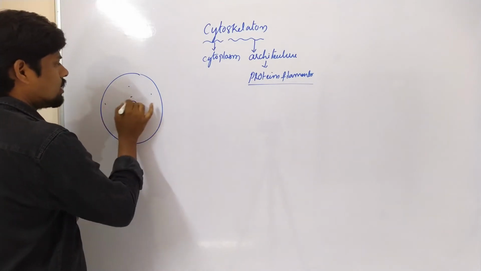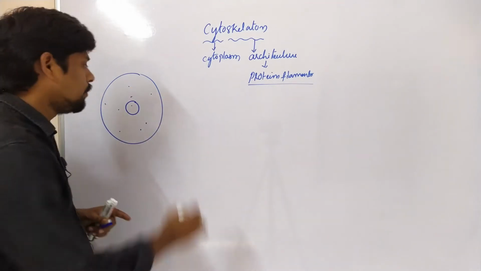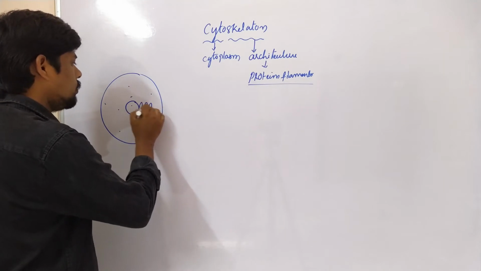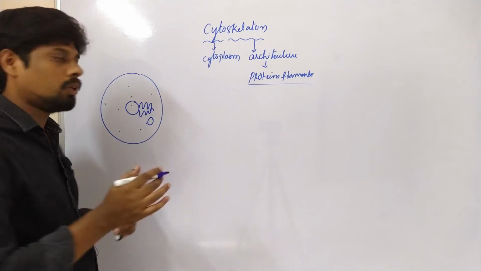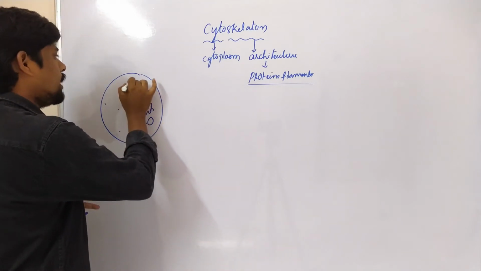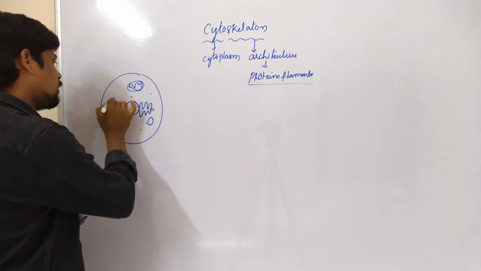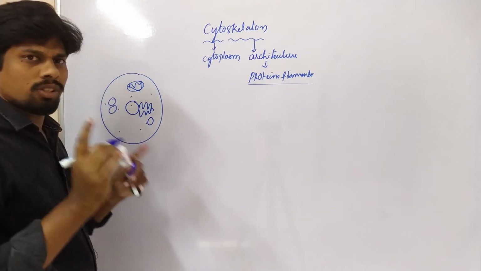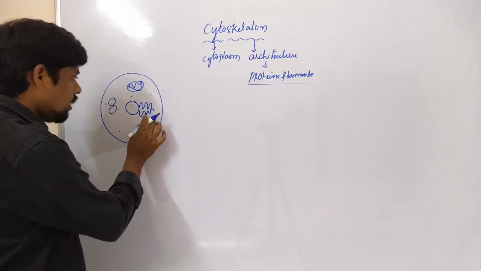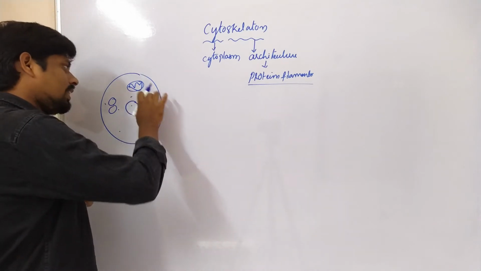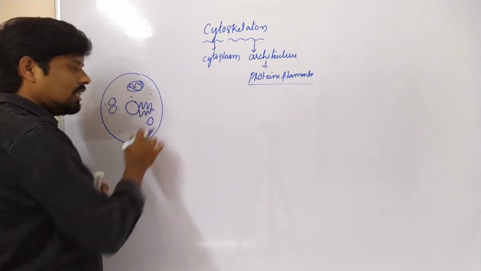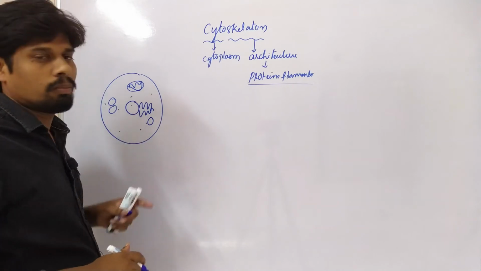The nucleus is present in the middle part, the nuclear membrane produces the endoplasmic reticulum, from where the Golgi complex is produced, and there are mitochondria and also some ribosomes. All these are the cell organelles present within the cell, especially in the cytoplasm.